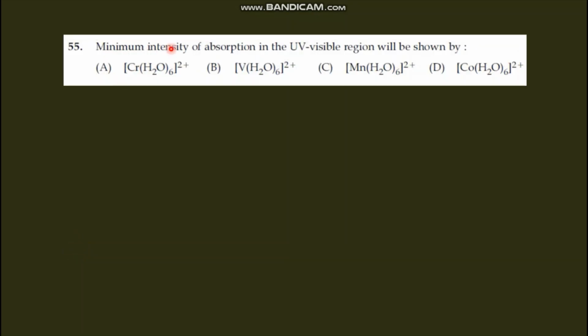Minimum intensity of absorption in the UV region will be shown by which of the aqua complexes given with 2+ oxidation state, all forming high spin complexes. We have to write the electronic configuration. Here chromium 2+ is d4, vanadium 2+ is d3, manganese 2+ is d5, and cobalt 2+ is d7.